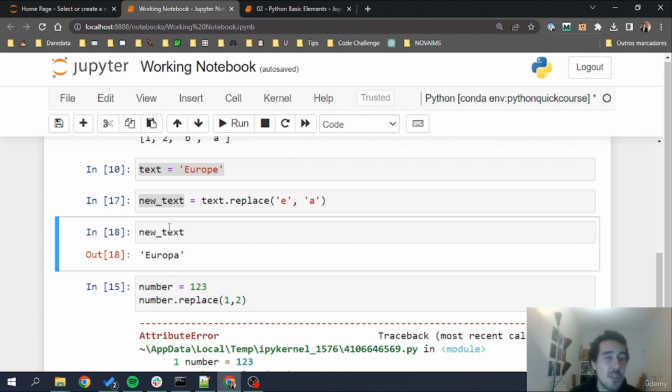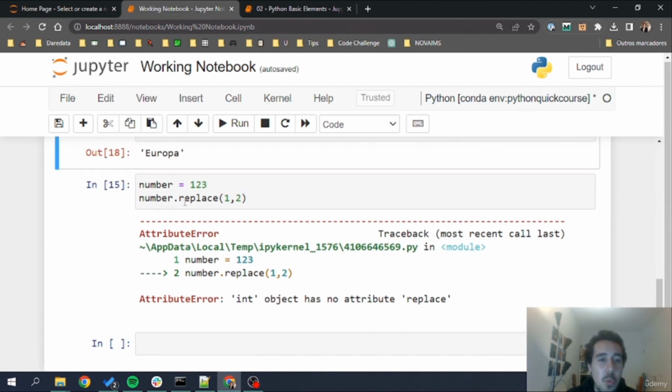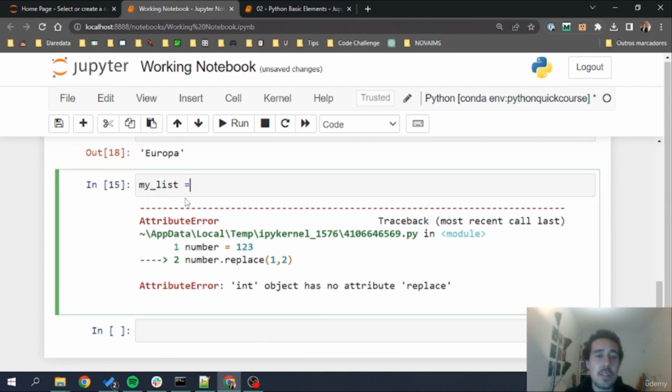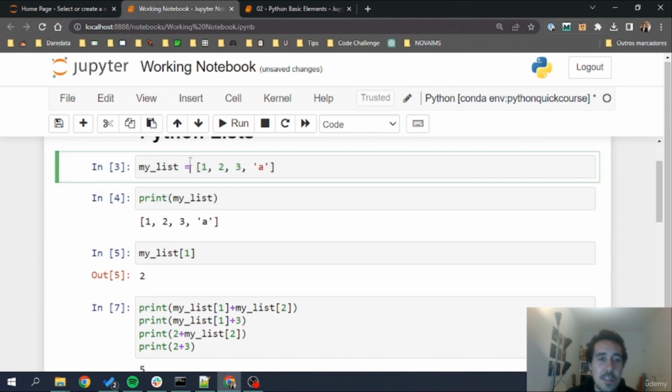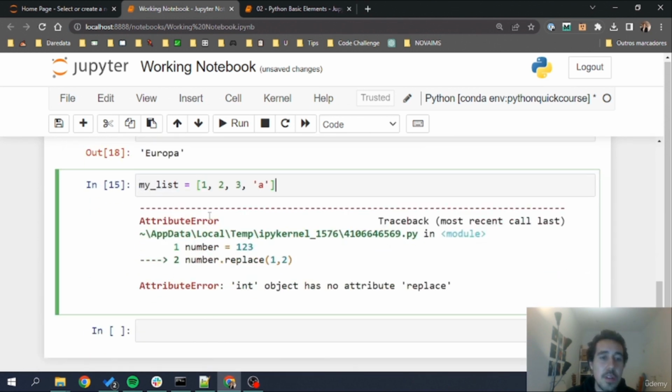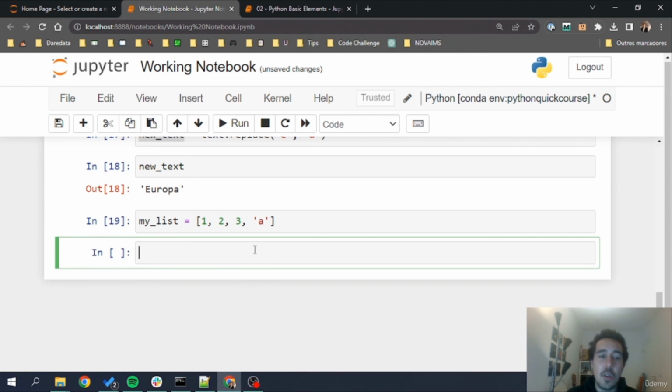It can't change the original string. As lists are mutable, when we call methods on lists, they don't return anything. They change the object in place. That's what we normally call the in-place operation, and I'm going to show you what that is. So in my list, I'm going to pick up the list that we had before just to make it even easier. We'll go here, my list. I can call, for example, my list.append, and I'll pass a b.